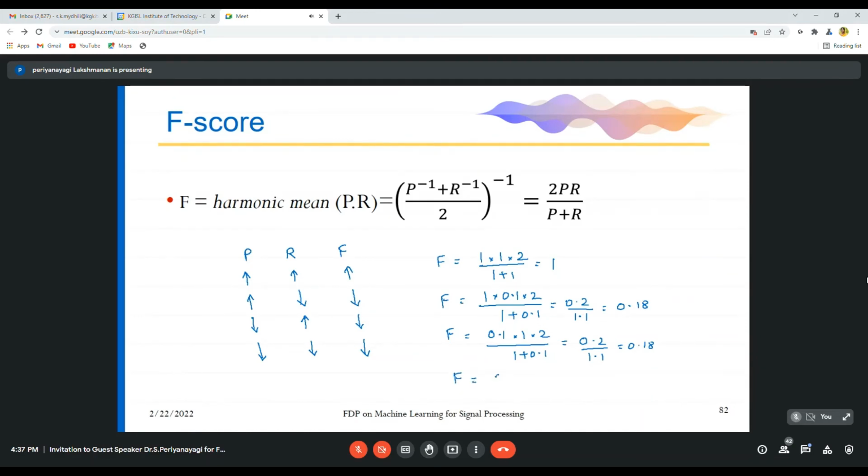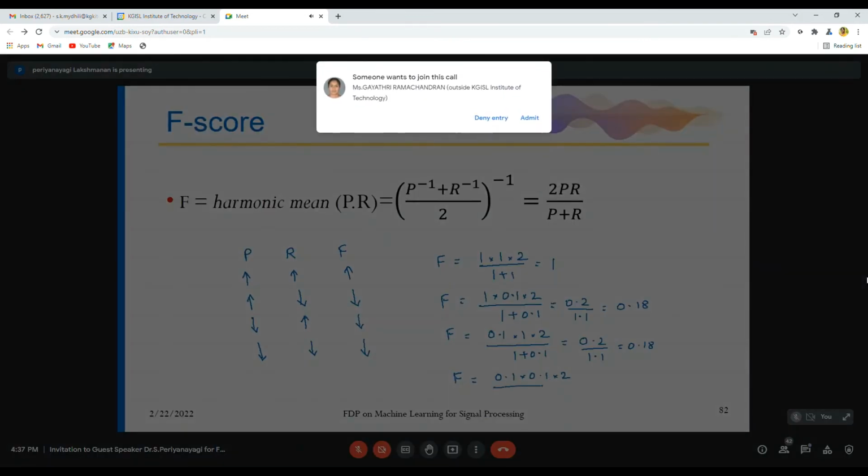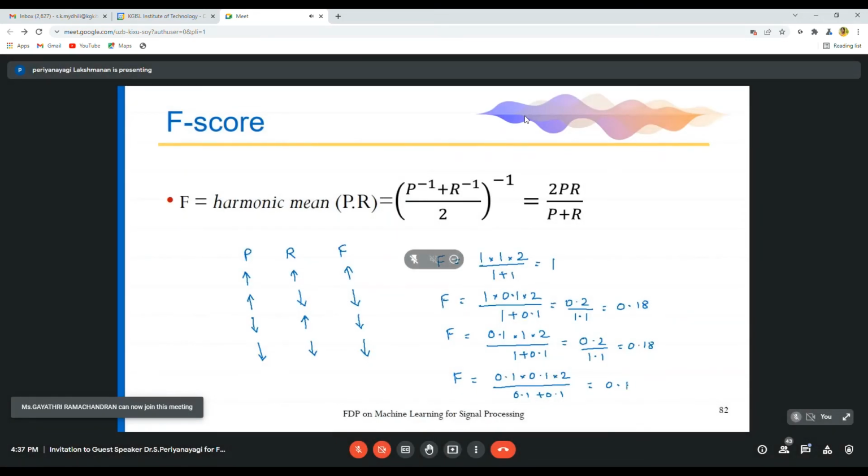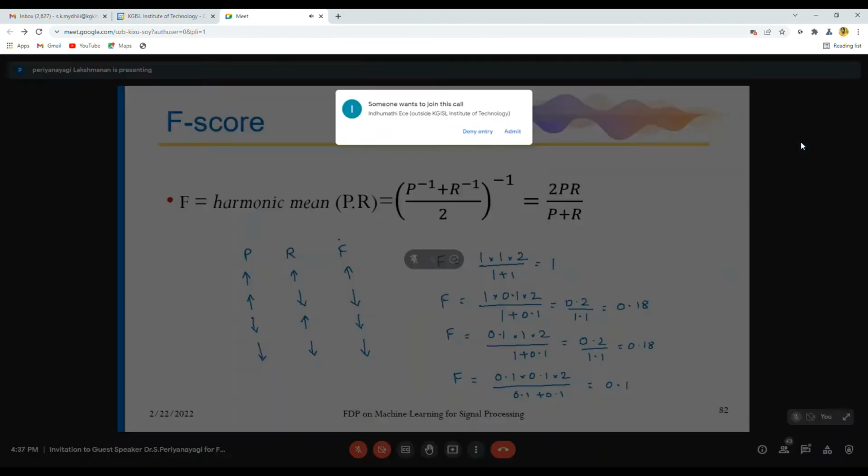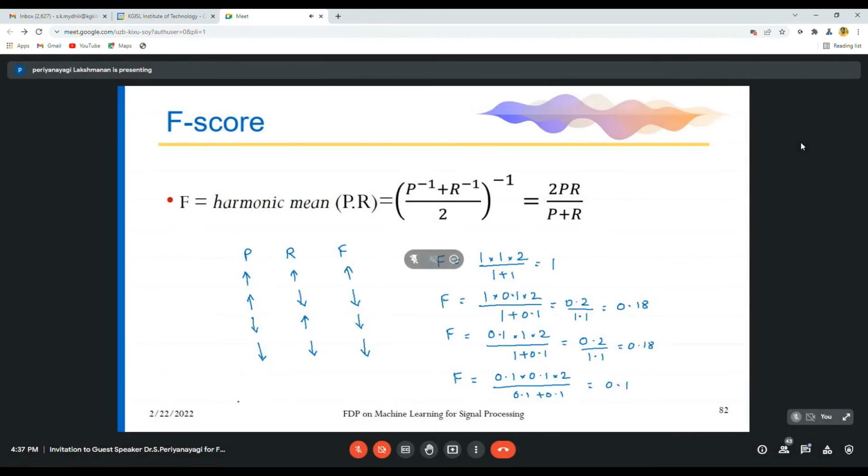F is equal to 0.1 into 0.1 into 2 divided by 0.1 plus 0.1, which is equal to 0.1. This value is low. So coming to the conclusion, your F score will always be closer to your smaller value.